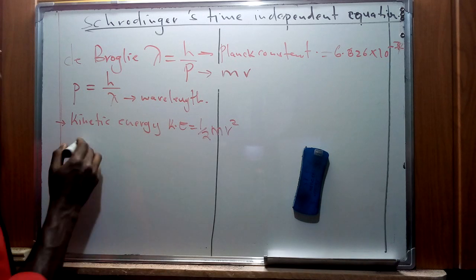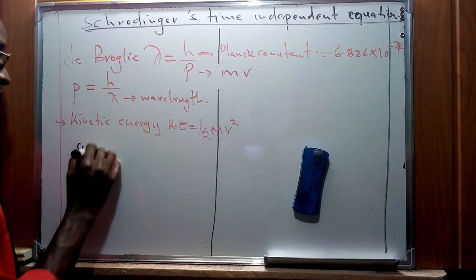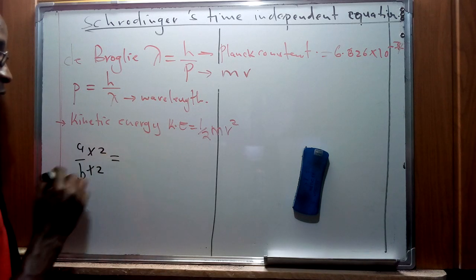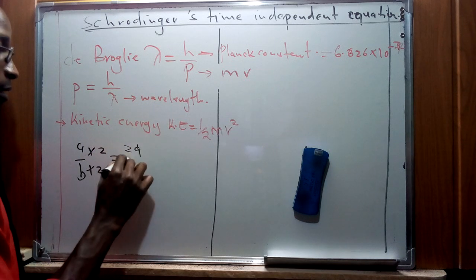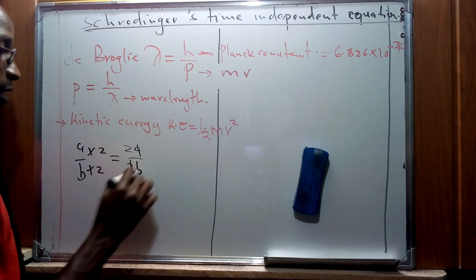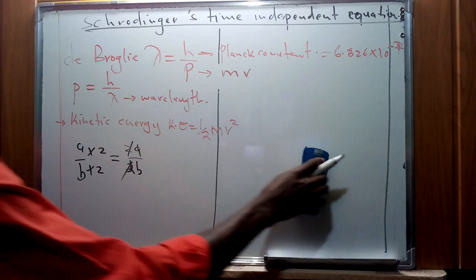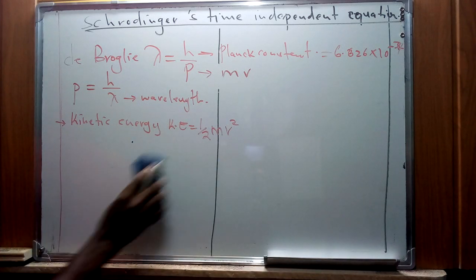Suppose I have a number a over b, and I multiply both sides by 2. I'm not going to change the value of that number, because scalar multiplication does not change it.